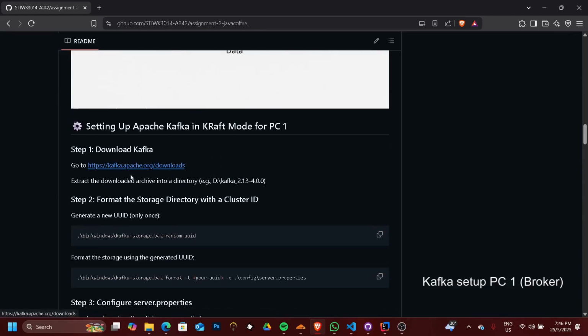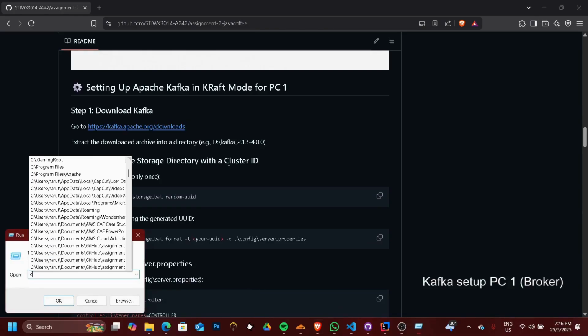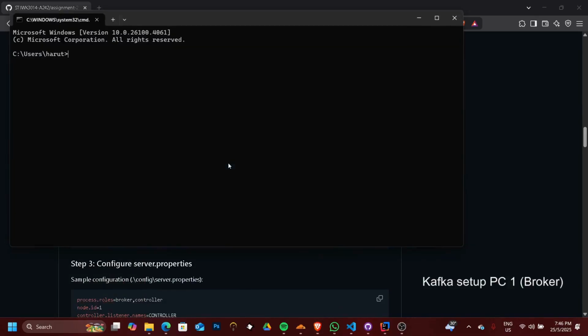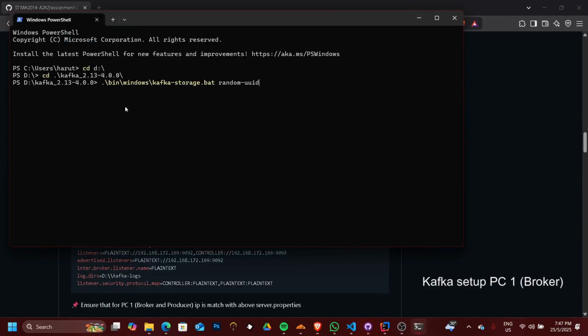First, we need to download the Apache Kafka file and extract it into your directory, and then open the directory. First we need to generate the UUID, which we can get by running this command.